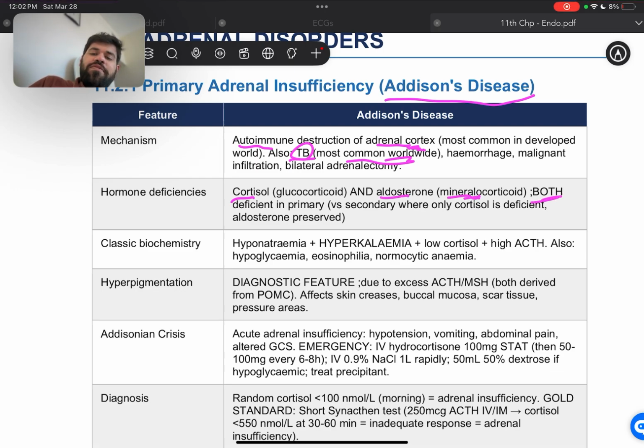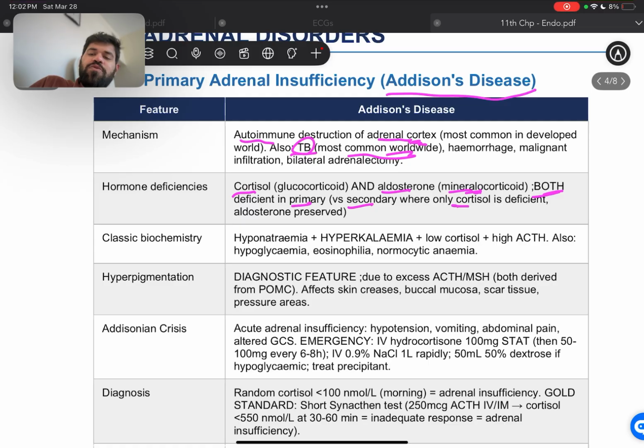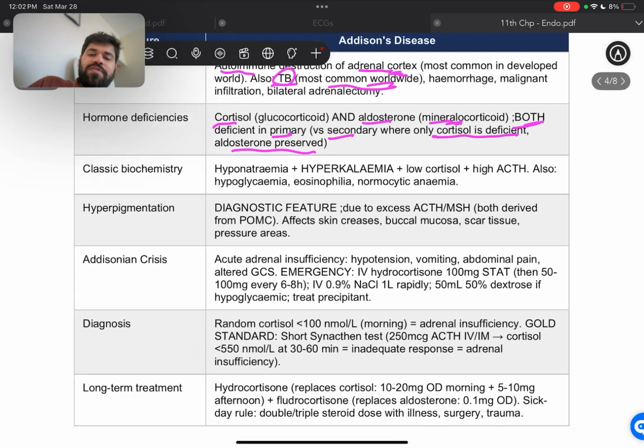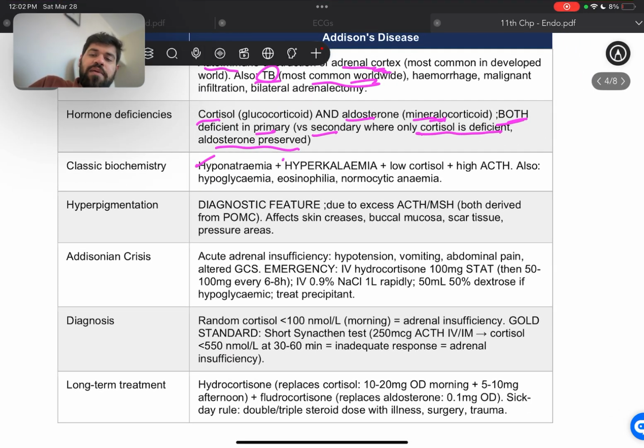All right, they could be deficient in both in primary, versus secondary, where only the cortisol is deficient and the aldosterone is preserved. Then classic biochemistry is hyponatremia and hyperkalemia plus low cortisol plus high ACTH, and also we can have hypoglycemia, eosinophilia, and normocytic anemia.